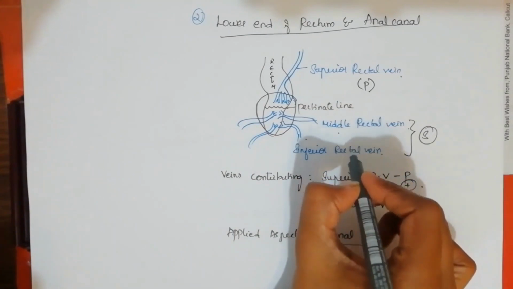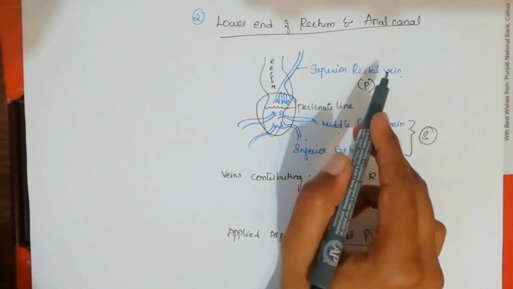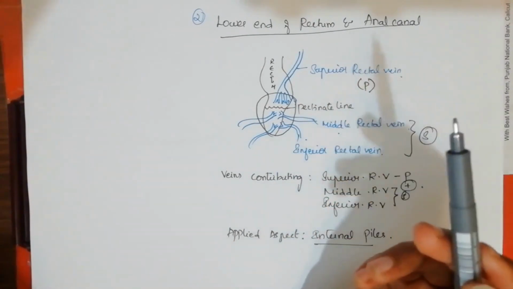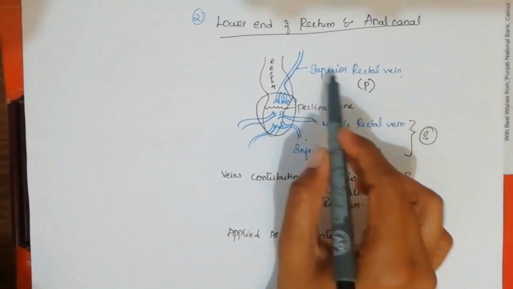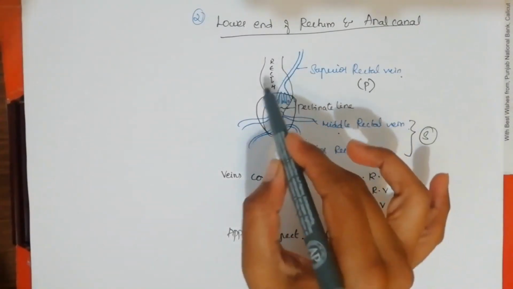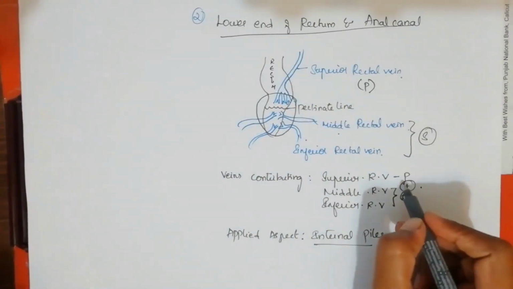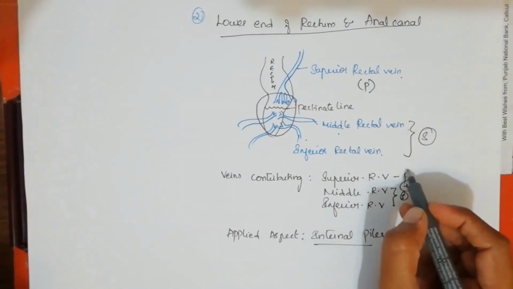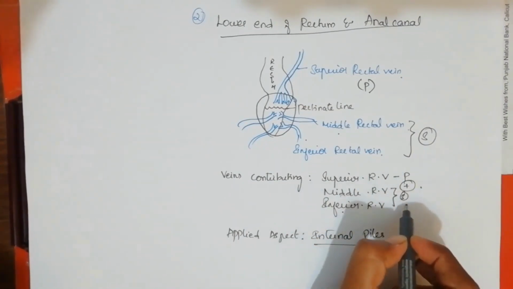The middle and inferior rectal veins drain into the IVC. The superior rectal vein drains into the tributaries of the portal vein, that is, the splenic vein. This is how the portacaval anastomosis happens in the lower part. Above the pectinate line, the vein contributing is the superior rectal vein, which is portal, and then we have the middle and inferior, which drain into the systemic veins.